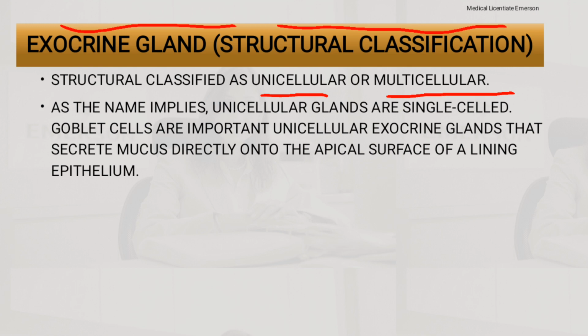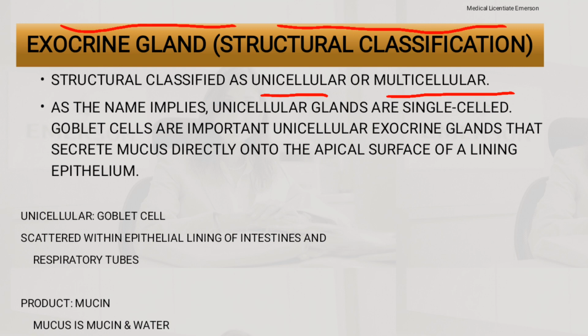For example, goblet cells are important unicellular exocrine glands that secrete mucus directly onto the apical surface of the lining epithelium. They are scattered within the epithelial lining of the intestines and respiratory tubules. The product is called mucin, so mucus is mucin and water.